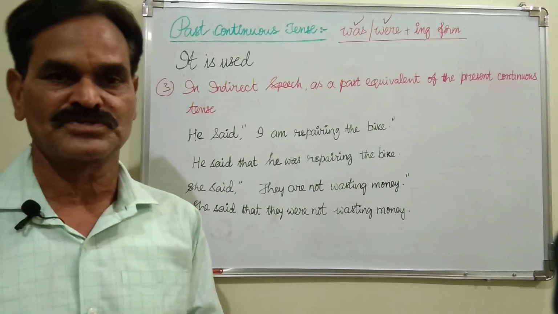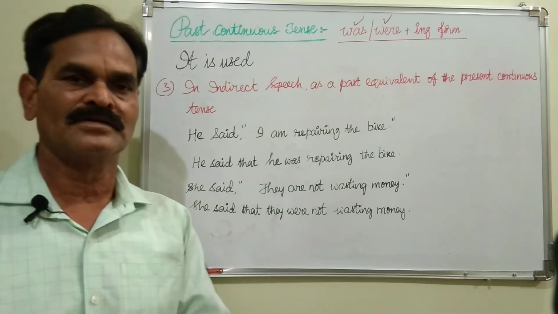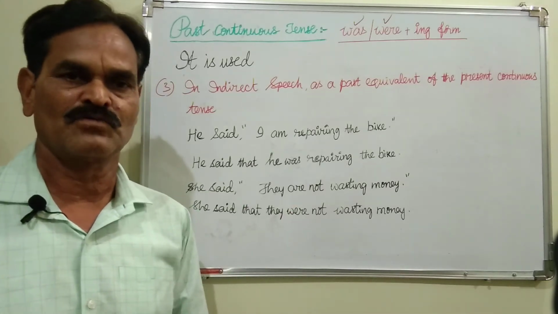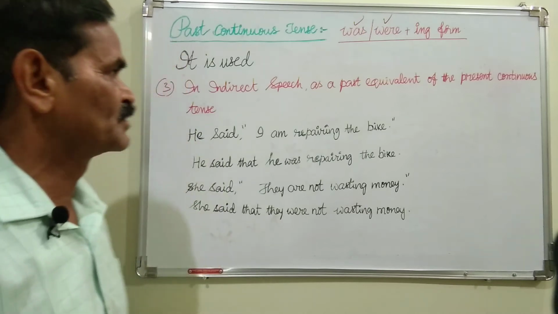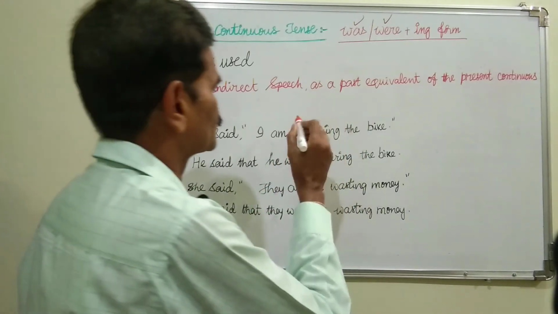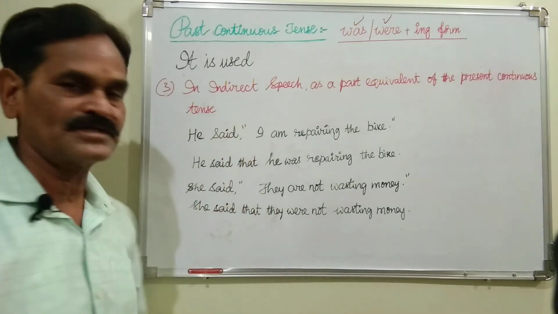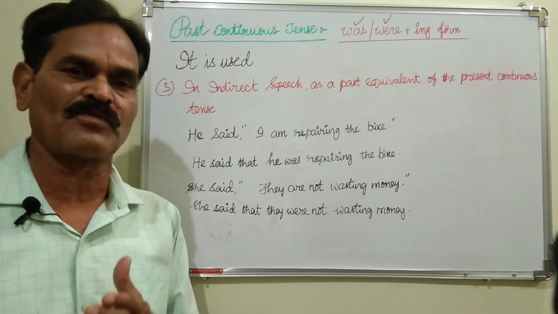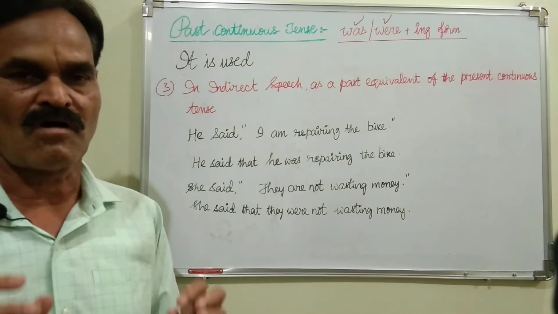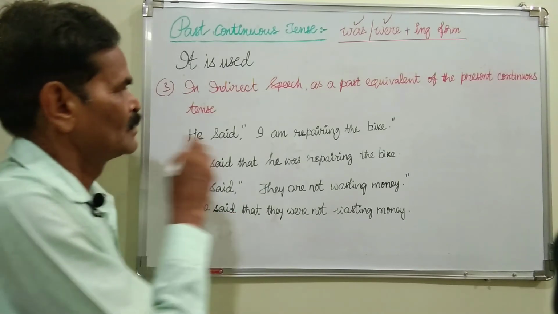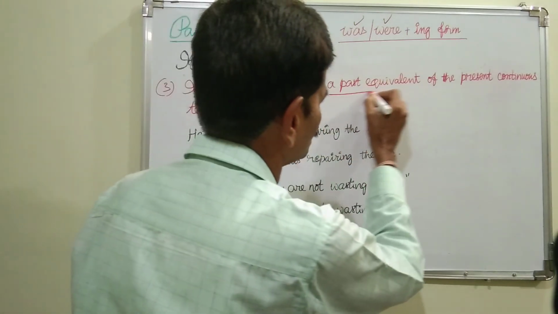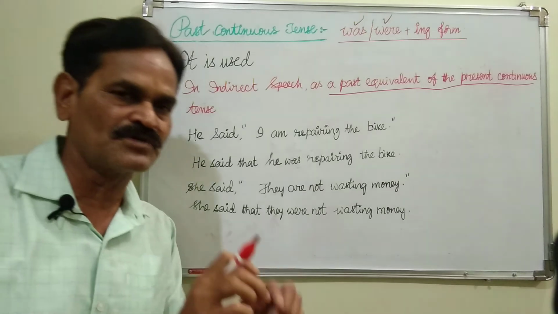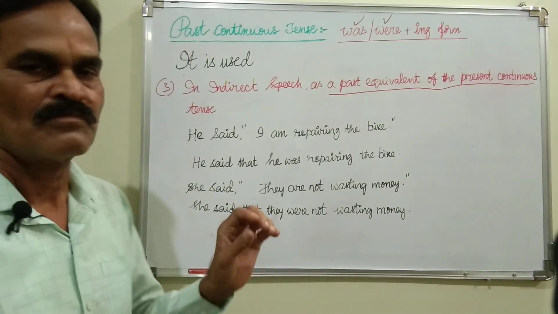This past continuous tense is used in indirect speech. When we change direct speech into indirect speech, if present continuous is there in the direct speech, that has to be changed to its corresponding past tense. What is the corresponding past tense of present continuous? It is past continuous only. So in indirect speech, past continuous is the past equivalent of the present continuous.